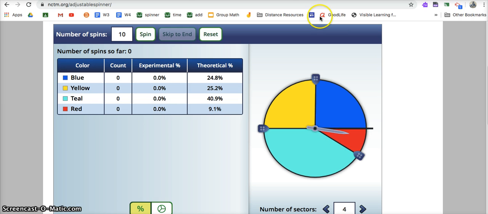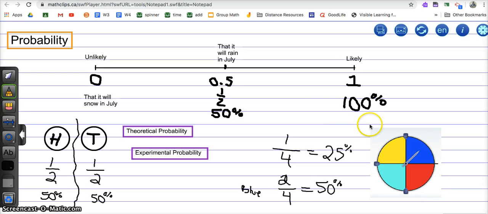It'll be up to each of you. But for grade 4, we're going to worry about the scale from impossible, unlikely, all the way up to most certain, likely, and being able to calculate some simple theoretical probabilities of their outcomes, and being able to do some experiments.